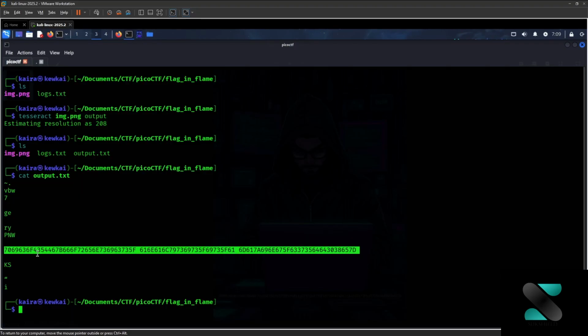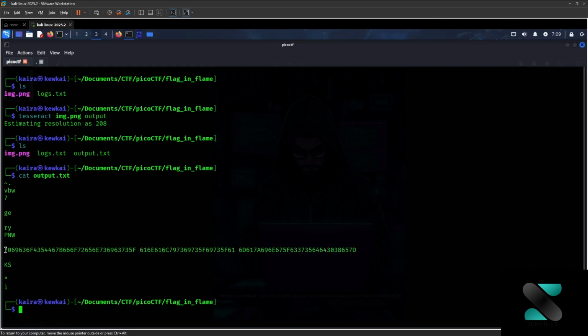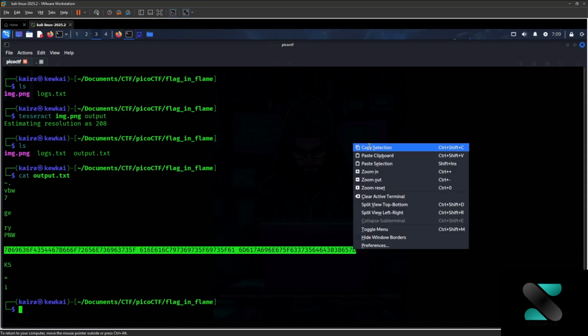As you can see, it has extracted that value, 7096570. Okay, so this is the value. As you can see, it is segregated into three sections. So I presume it to be a hexadecimal value, but let's confirm it.